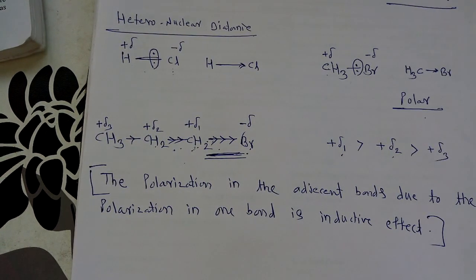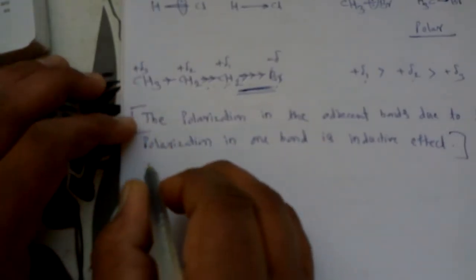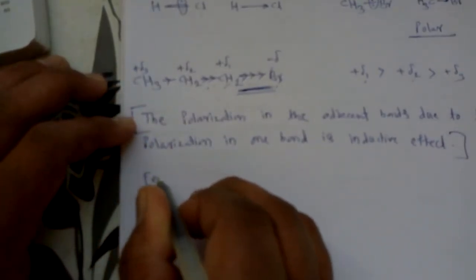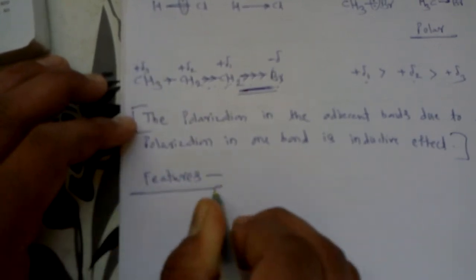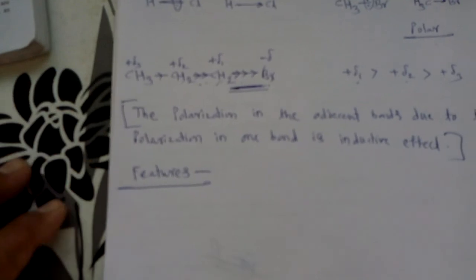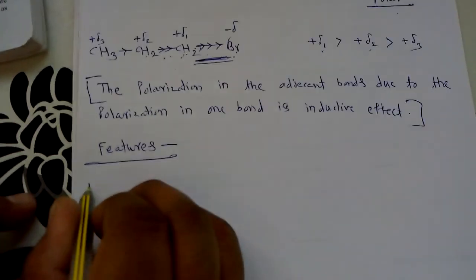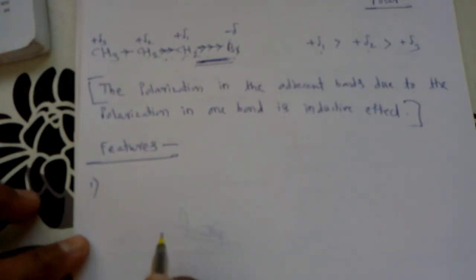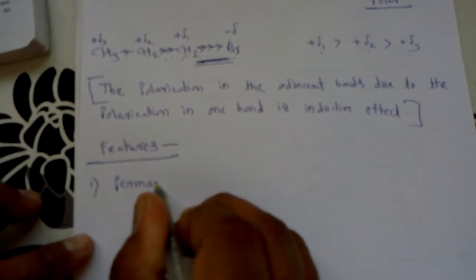Now, what are the important features of this effect? We have to discuss them in short, one by one. The first important feature is that this is a permanent effect.